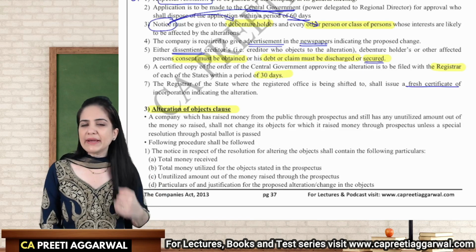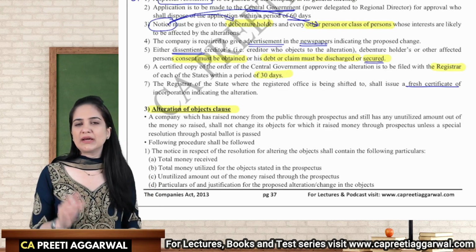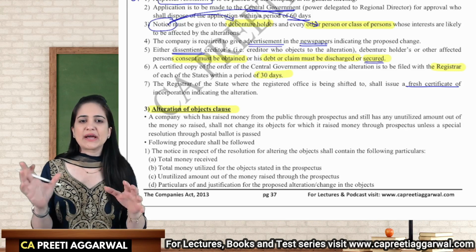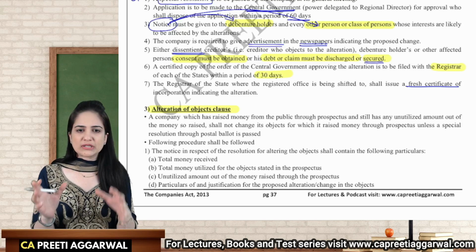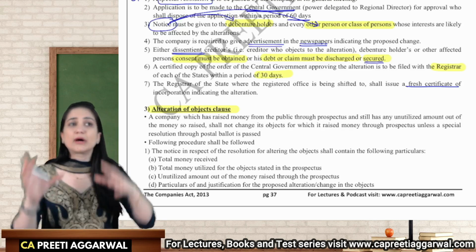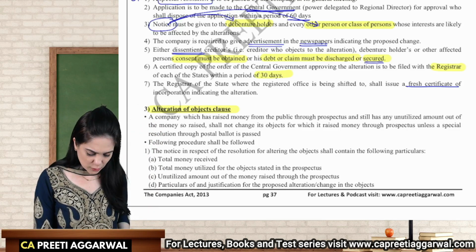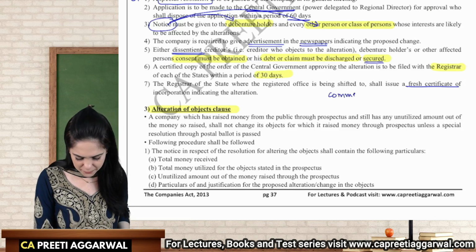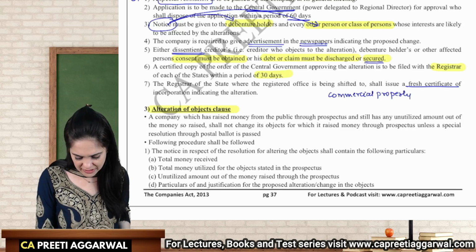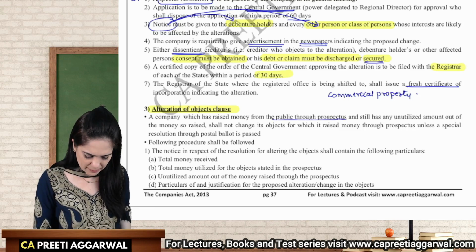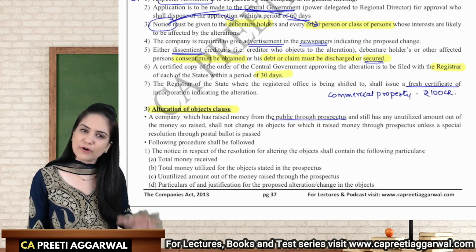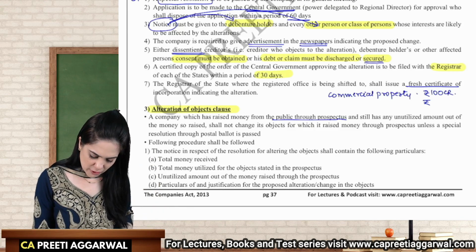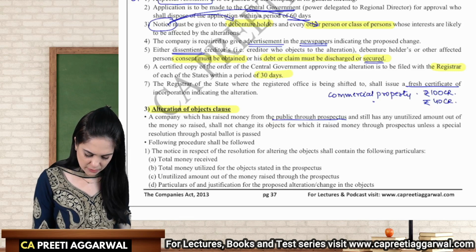Now, I have obtained money by issuing a prospectus. I had informed the members that I am going to use your money for construction of, let's say, for example, commercial property. Okay, I am going to use it for commercial property. This was the object mentioned when I had raised money from the public through the prospectus. I had raised, let's say, 100 crore rupees. From this, I utilized 40 crore rupees in construction of the commercial property.